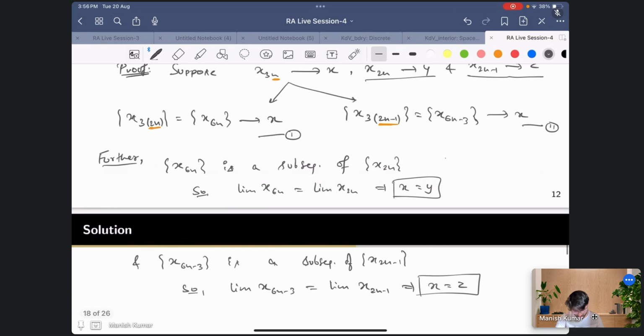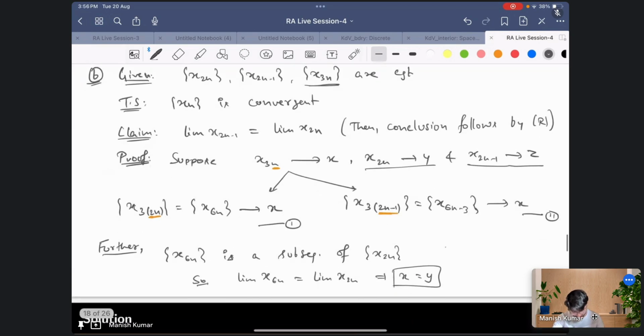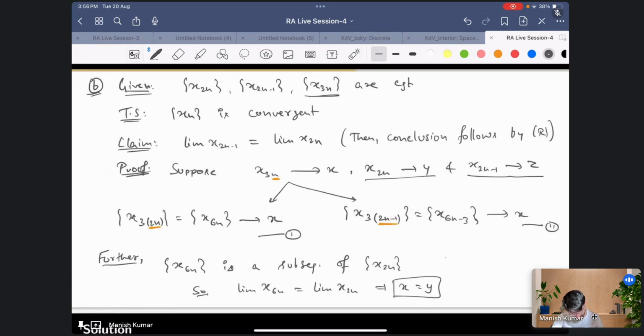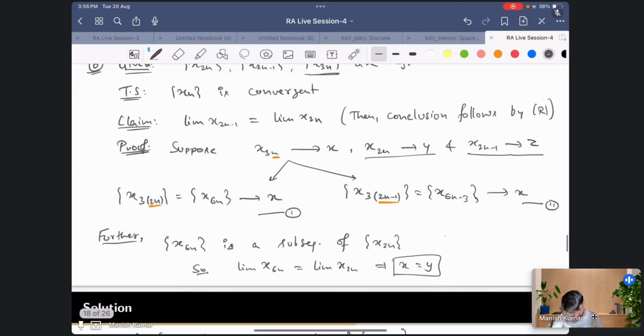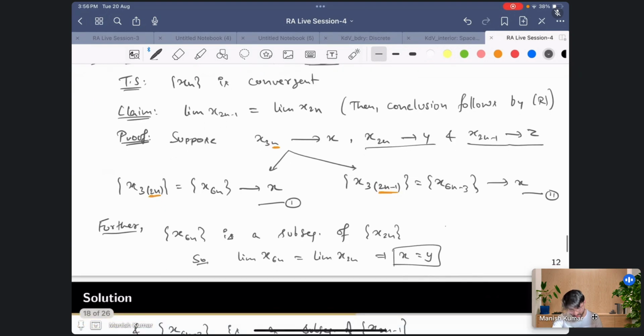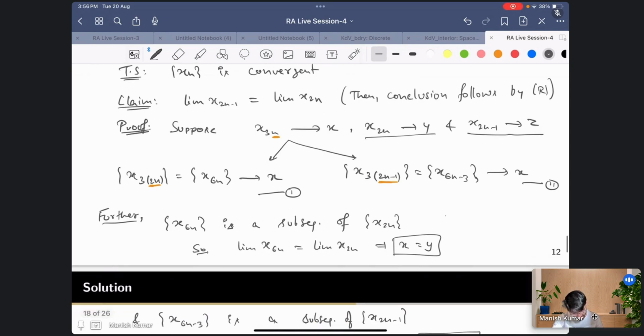So what we have done is, we basically knew that x3n converges to x. From there we derive two subsequences, x6n and x6n minus 3, which are again subsequences of x2n and x2n minus 1. So this x6n is a subsequence of x2n. Using this fact we prove that the limit of x2n is going to be the same as the limit of x3n, right?